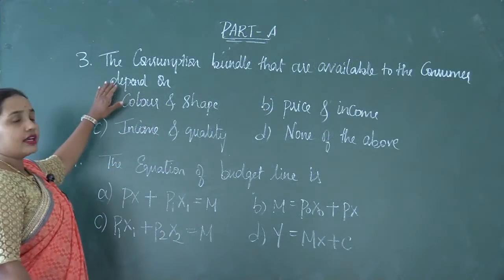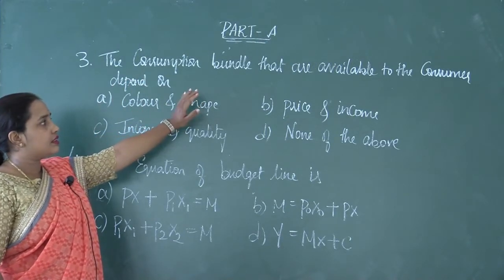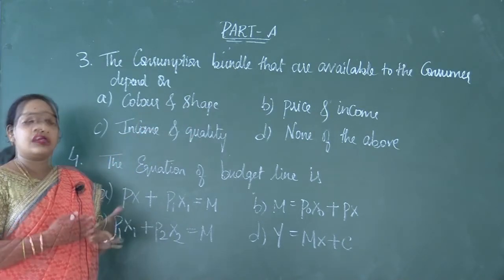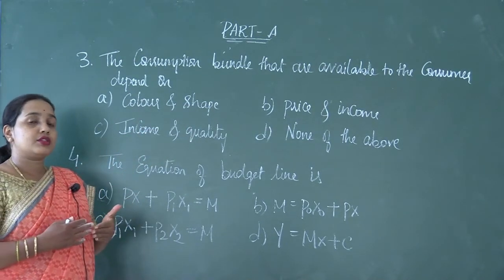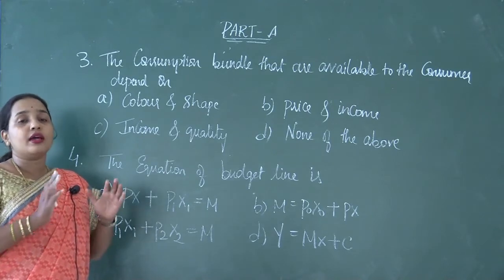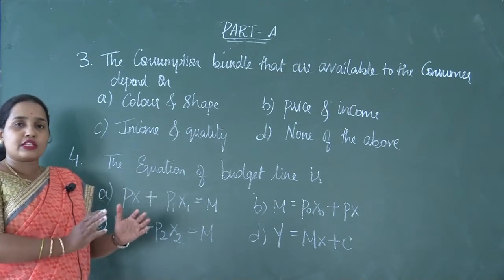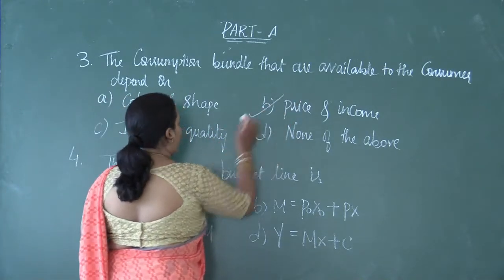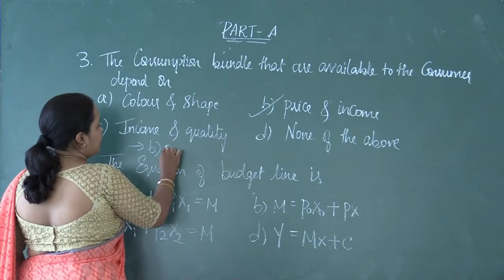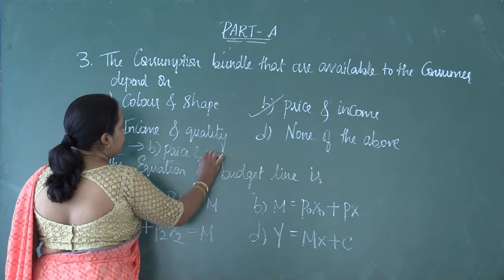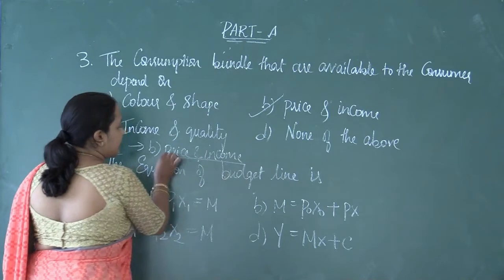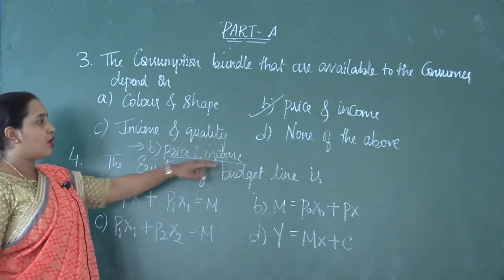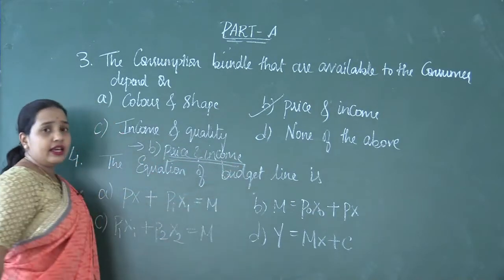The third question is, the consumption bundles that are available to the consumer depend on. You know very well, the consumption bundles that are available to the consumer mainly depend on price and income. He would first look into the price as well as his income level. So the answer is option B, price and income. They will give you many other options which include color and shape, income and quality, none of the above, but your answer should be price and income.